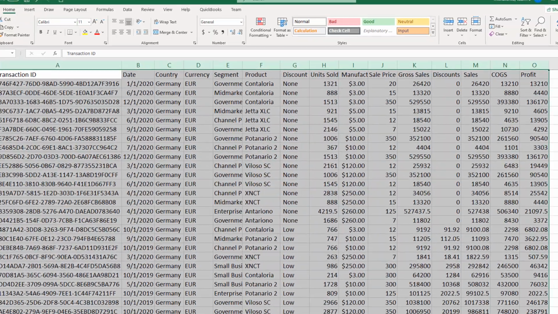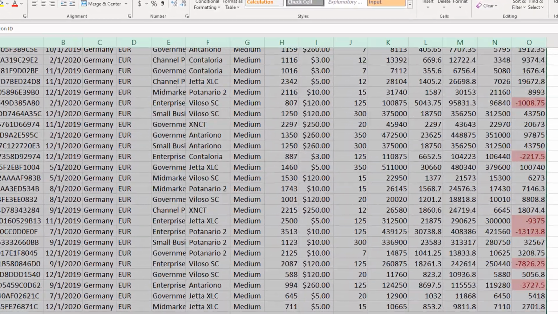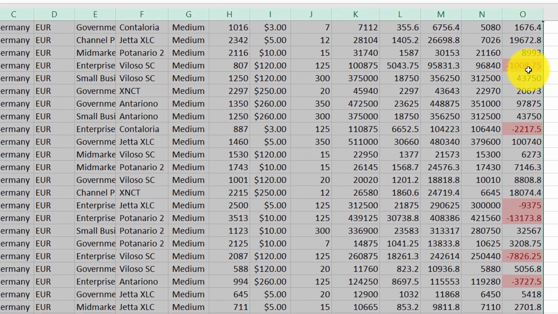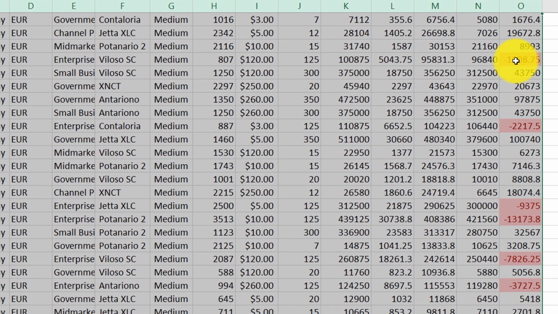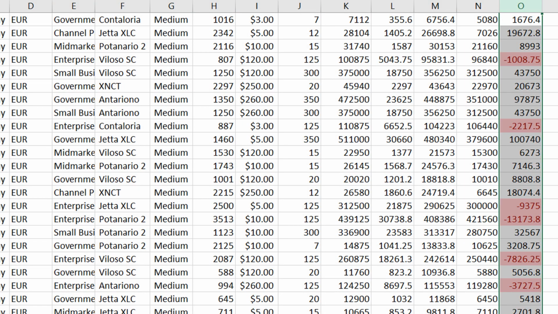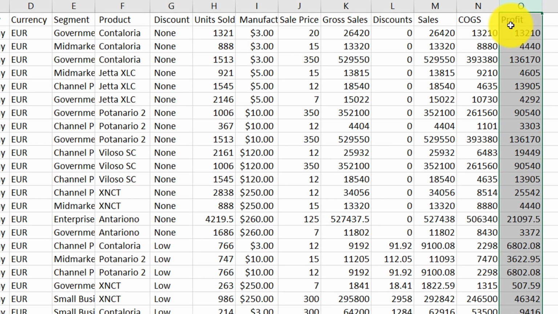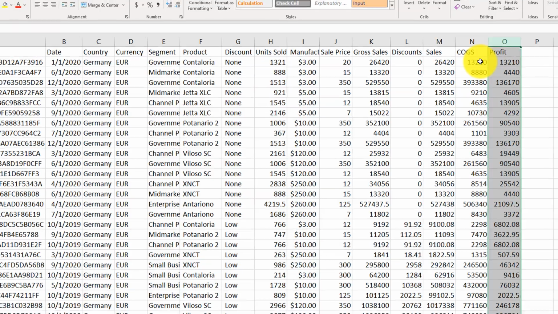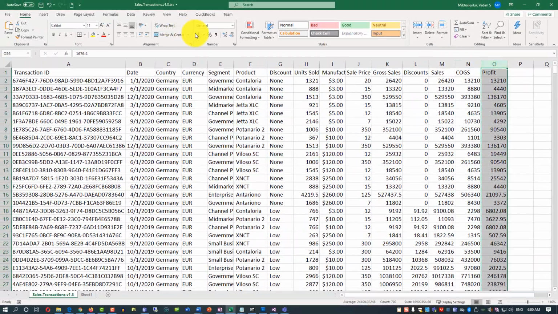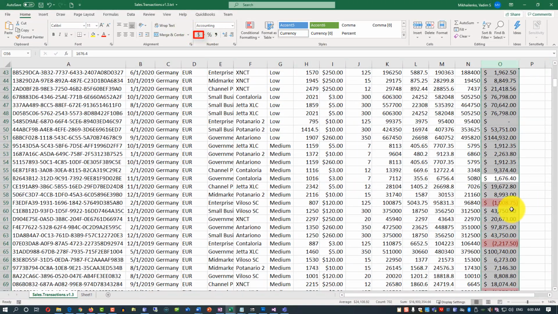It seems that nothing happened on the screen, but on the first page there are no negative transactions. But if we scroll down, then we see that transactions with the negative amount have been highlighted in red. We can also, to emphasize that these are dollar amounts or amounts in another currency, select the column and then use the dollar sign to make it clear that this is a negative profit.